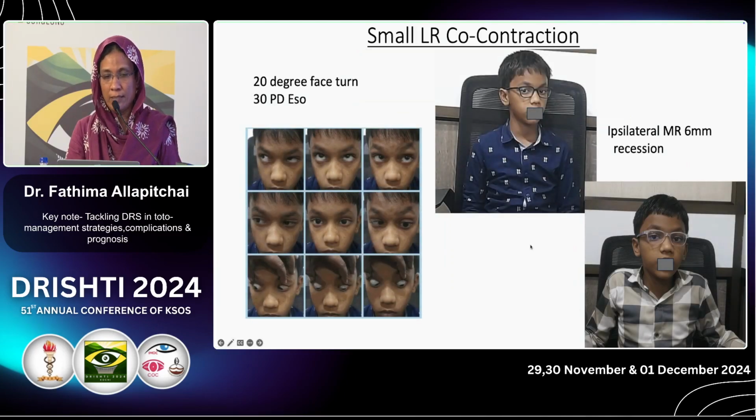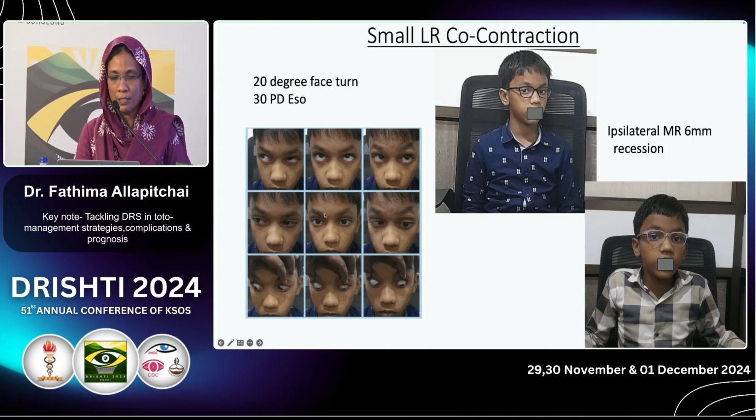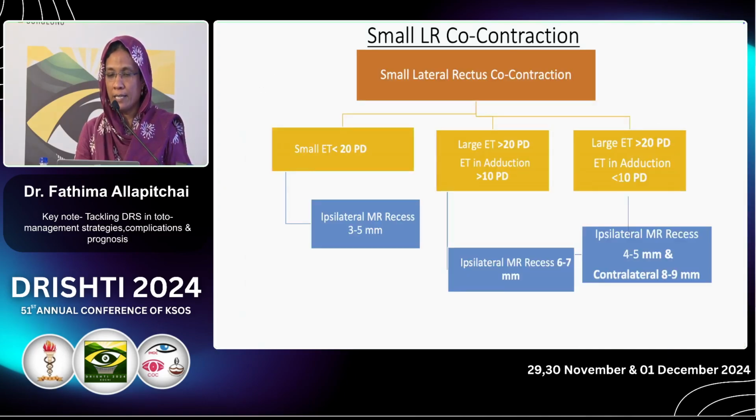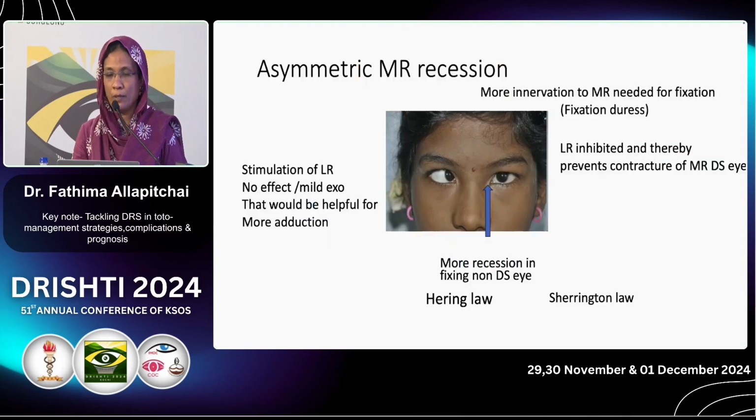This is a boy with a 20-degree face turn and 30 prism diopters of ESO. Because of the lesser amount of face turn and ESO, he underwent a single ipsilateral 6 mm recession. There is not much co-contraction. But even then, you can find some minimal 5-degree face turn remaining. So asymmetric bilateral recession is always more recommended than ipsilateral medial rectus recession. But in a small angle, it is difficult to explain to the parents the need to touch the normal eye.